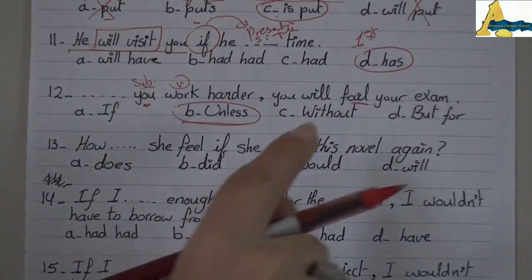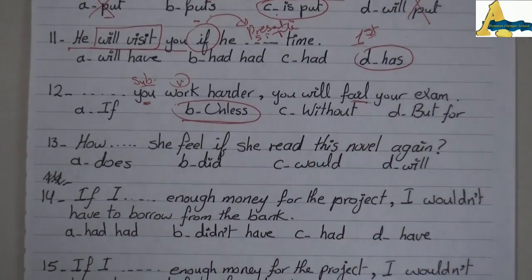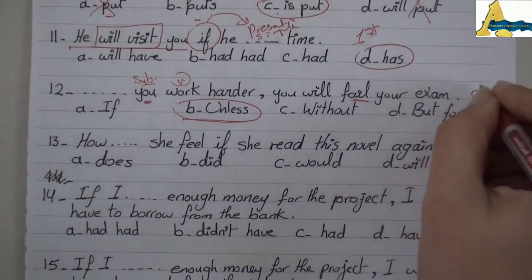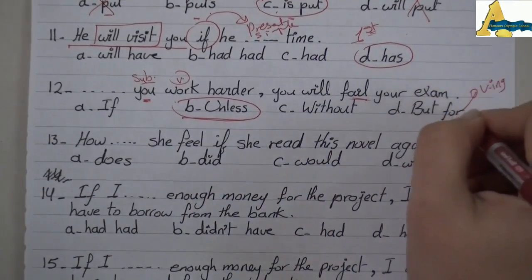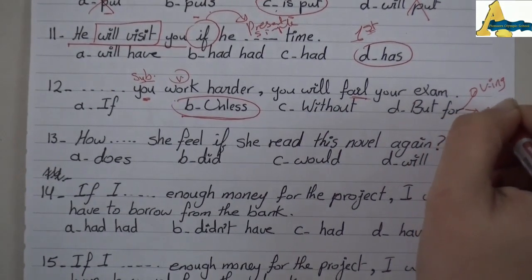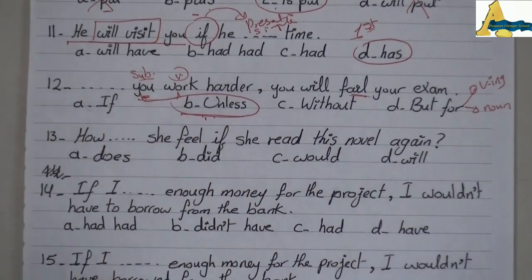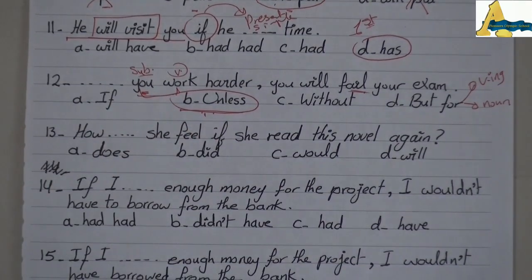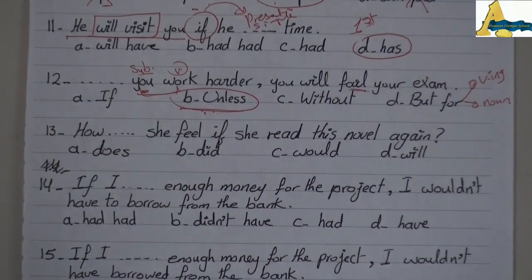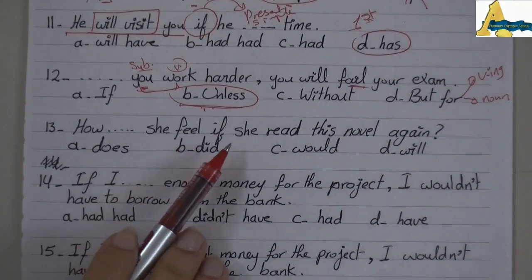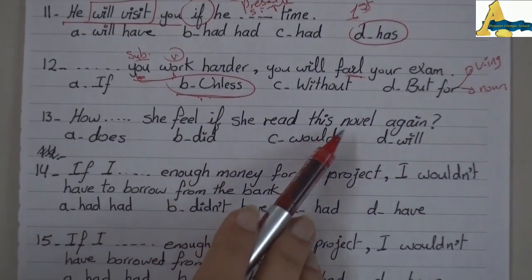But without and but for are followed by either a gerund, verb ending in ing, or a noun. And here I have a complete sentence, so I chose unless. Number 13. How does she feel if she reads this novel again?